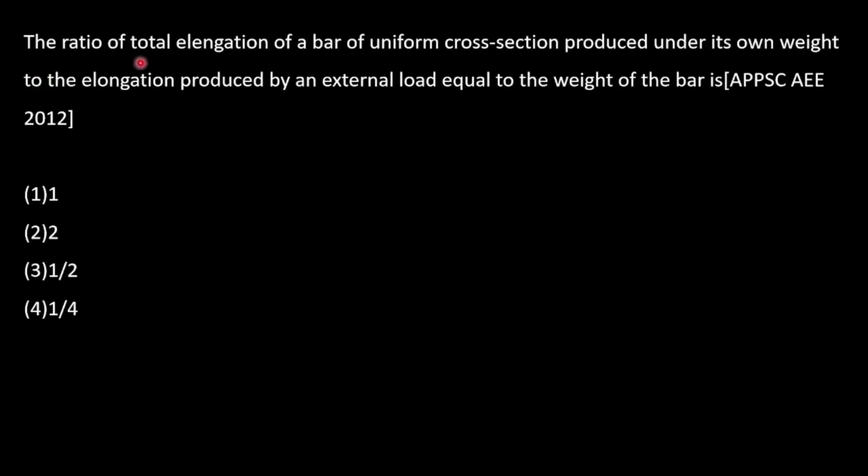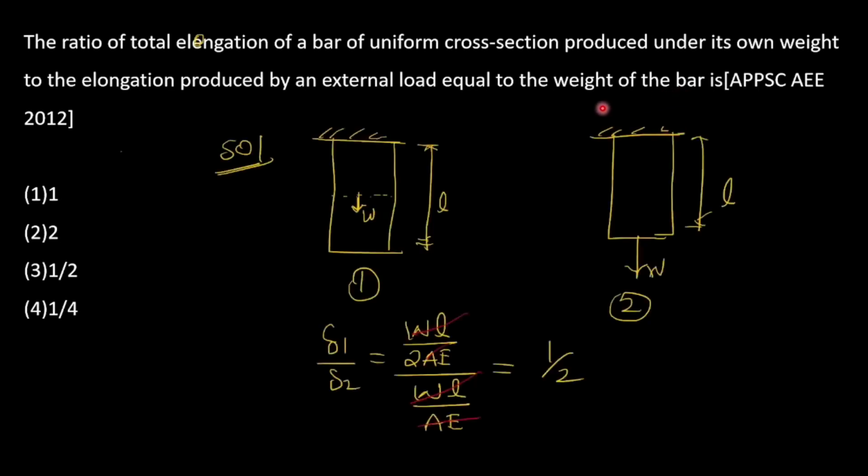Next question, the ratio of total elongation of the uniform cross section bar produced under its own weight to the elongation produced by an external load equal to the weight of the bar is. Solution: he is asking the ratio of total elongation of the bar of uniform cross section produced under its own weight to the total elongation produced by the same bar when the load is applied externally, and the load is equal to the self weight of the bar.